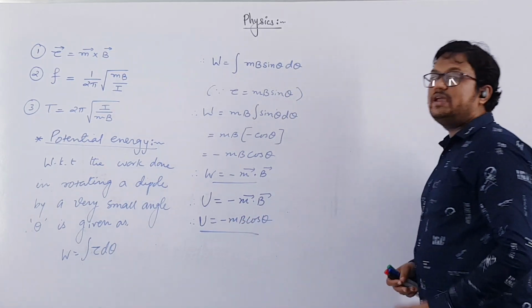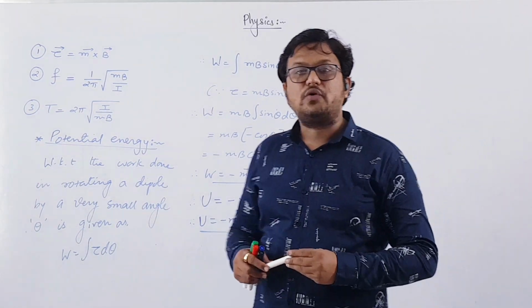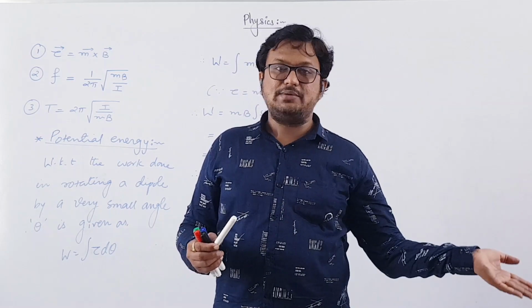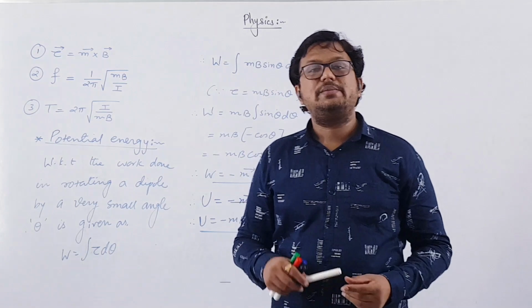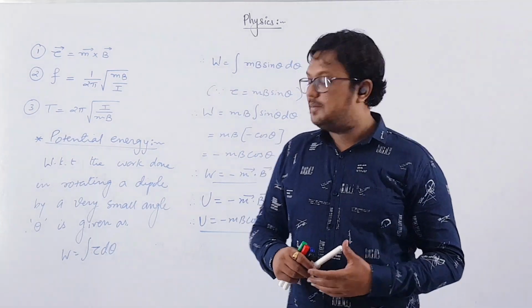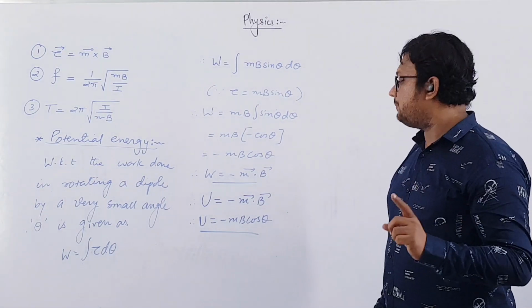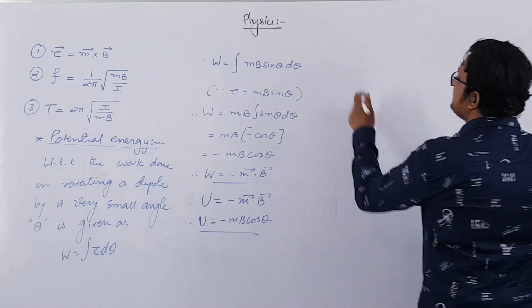Now here of course we can discuss a few special cases, such as what will be the work done in rotating a dipole from 0 to 90 degrees, most stable to most unstable position. If a dipole is in most stable position, then the angle will be 0 with the magnetic field, because for most stable position potential energy must be minimum, right? So let us discuss the special cases.